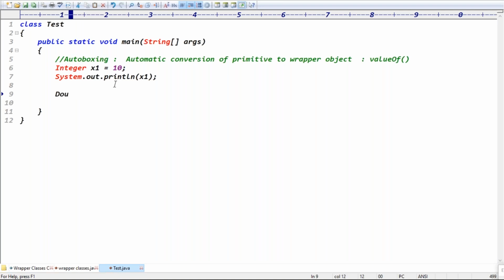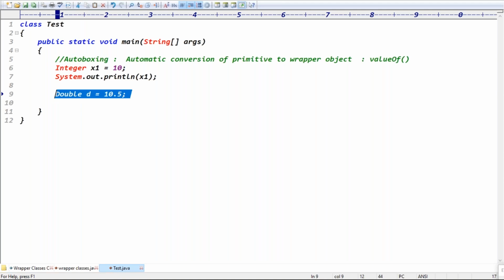If you take the Double object, Double d = 10.5. Basically 10.5 is the primitive data. That primitive data is directly assigned to the object format. Then this primitive data is automatically converted into which format? Object format, right? That is called autoboxing, guys. Because previously, to convert this primitive data into the object format, how many approaches did we use? Two approaches. What are the two approaches? Using the constructor approach and using the valueOf method approach, right?